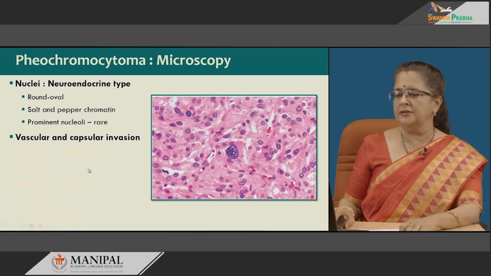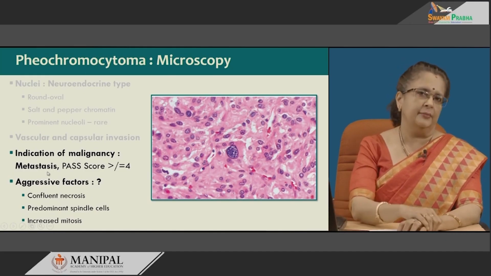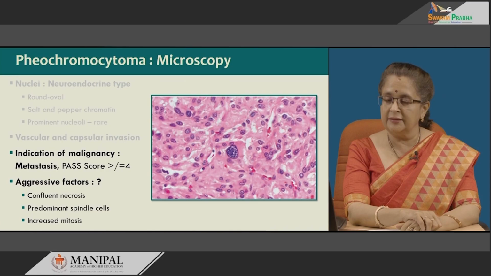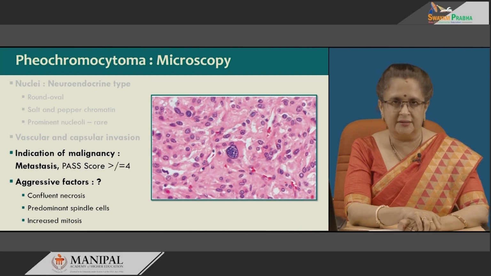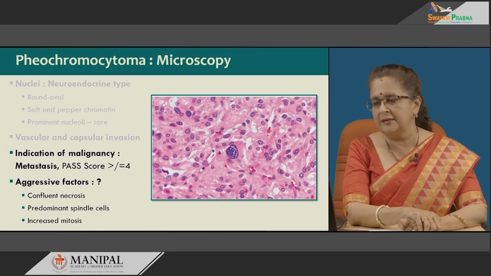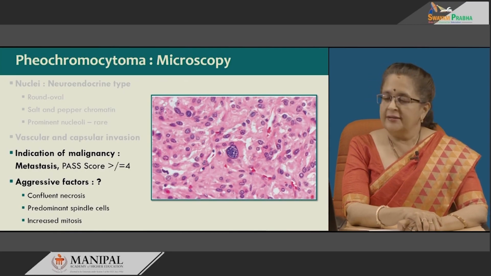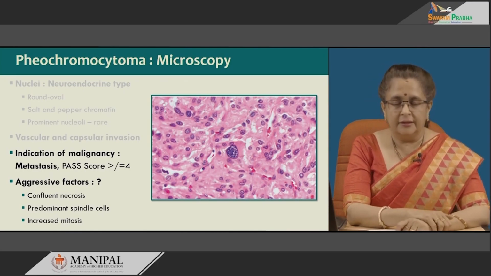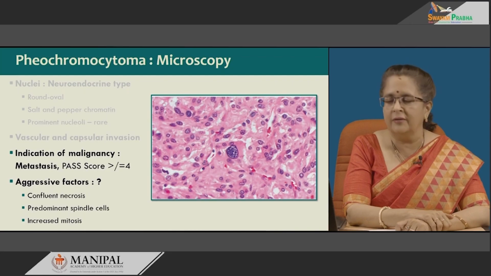microscopy. Vascular and capsular invasion may be seen, but the indication of malignancy is metastasis, whereas there is something known as the pheochromocytoma of the adrenal gland scaled score, that is PAS score, and there are several criteria in this, like small cells, spindle cells, nuclear monomorphism, mitotic activity which is very high, then vascular invasion, then invasion of the capsule, necrosis, then pleomorphism, giant cells, etc. So, some of these features. So, they have given a score of 2 or 1 to each of these features.